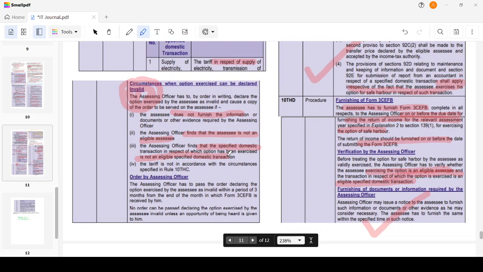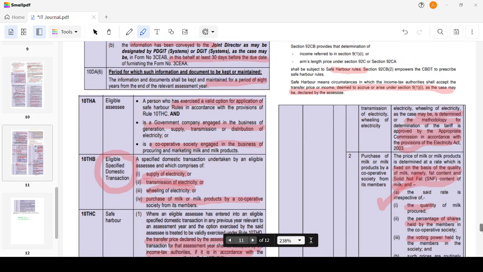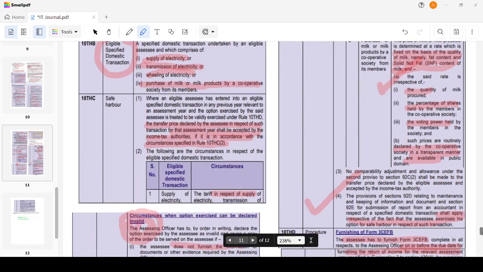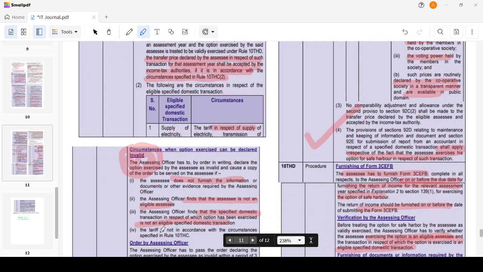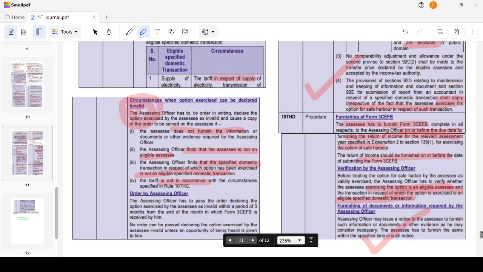It could be only for electricity and milk. If it is showing purchase of milk or milk products, or I'm supplying milk or milk products, then I cannot claim the safe harbor rules. Then the tariff is not in accordance with, not compared to, the manner specified. In these four cases, it can be treated as invalid.